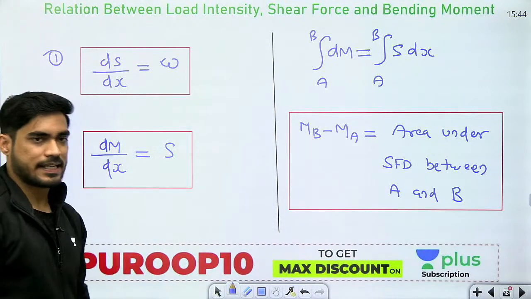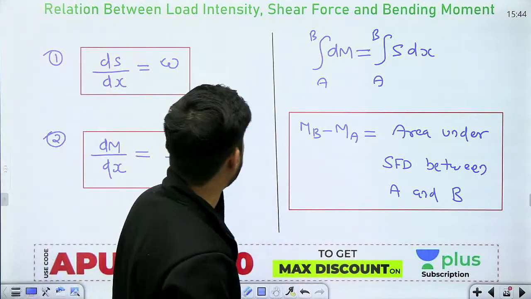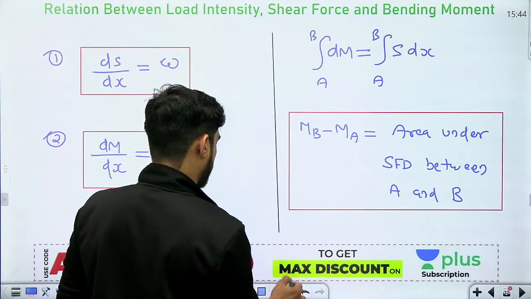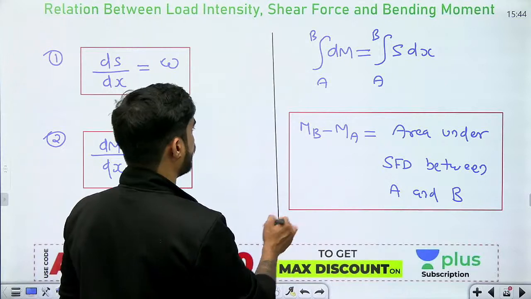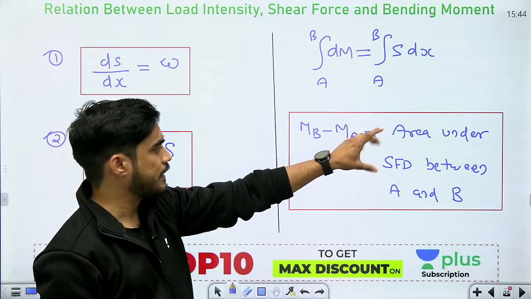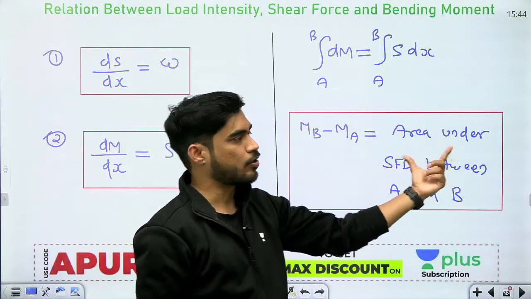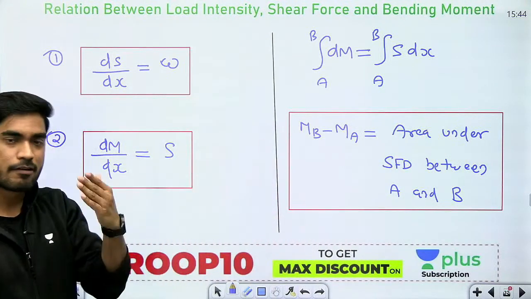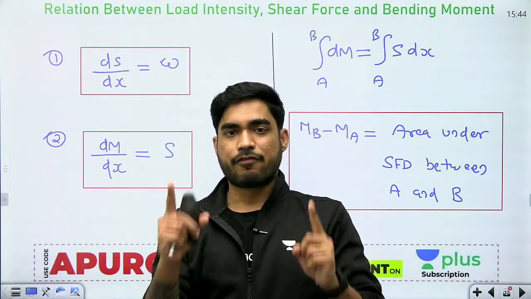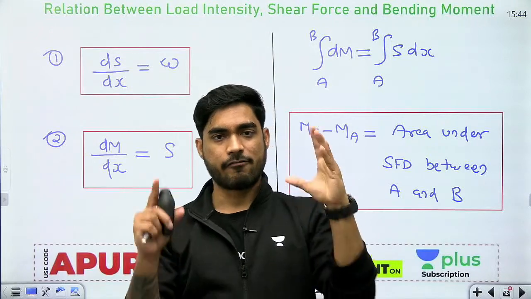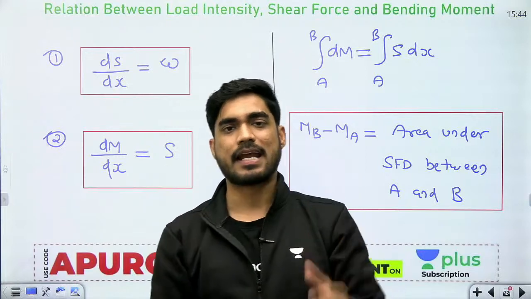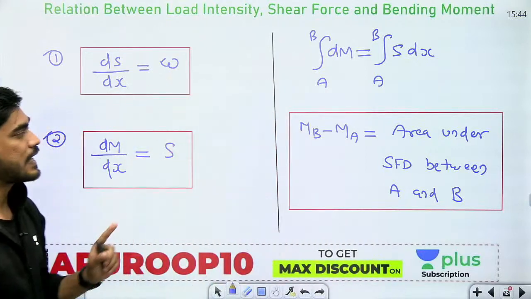Okay, we will see the use of this. I have already explained in my lectures the use of this. So beta, if you want, you can use this in order to solve the problem. There are some problems which will be easily solved by this. Mb minus Ma means difference in bending moment. If there are two points a and b, then the difference in bending moment at a and b will be equal to the area under shear force diagram between a and b. So these two relations are very important.